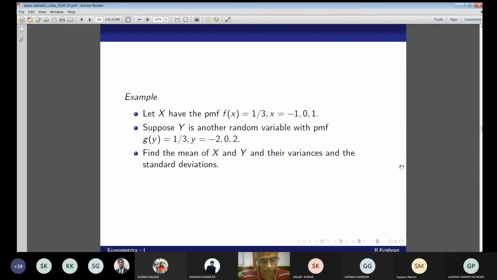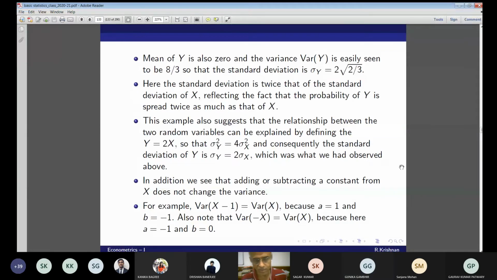Now suppose you have defined another variable Y equal to -2, 0, 2 each with probability 1 by 3. Quickly, what is this function? Y is equal to 2X. Now find the mean of Y and its variance and standard deviation and see the connection. So mean is 0 and variance is 8 by 3. So the standard deviation is equal to 2 into root of 2 by 3. Am I right?